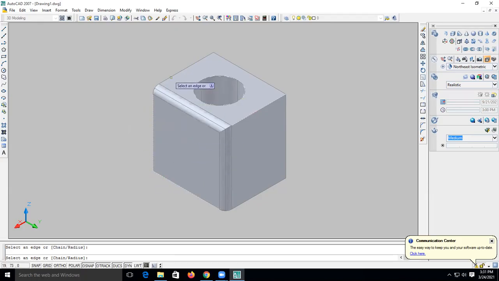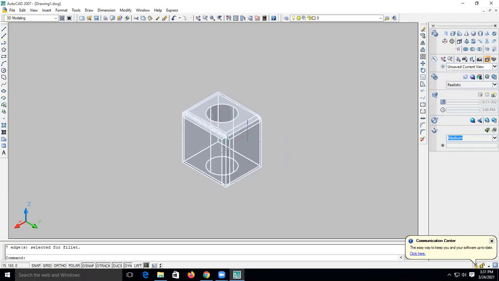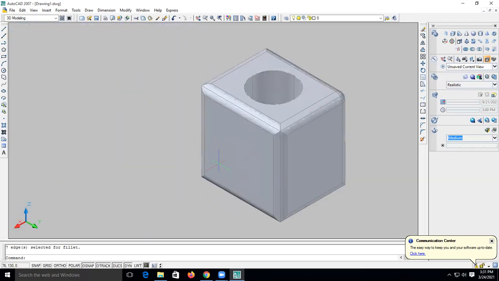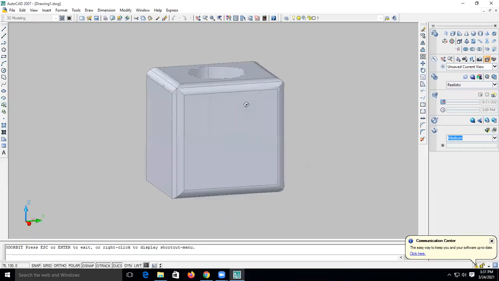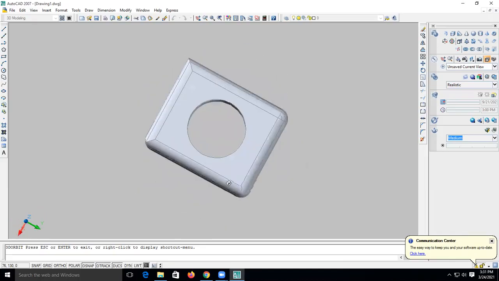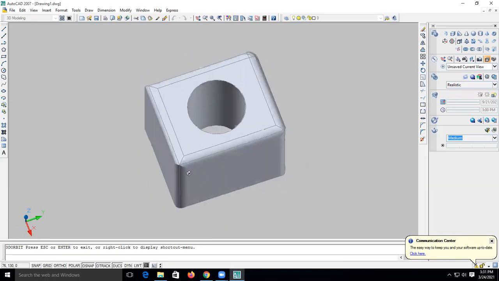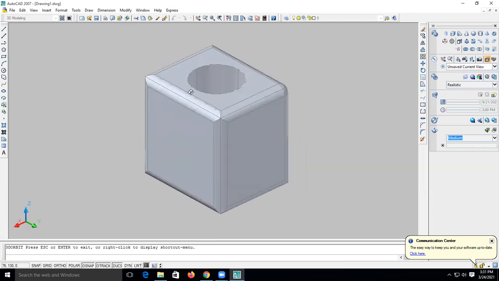You can select as many edges as you want. Okay, can you see something? See, we have made a die here. Likewise, now if you check, the corner of this part is perfectly round. How did I do it?